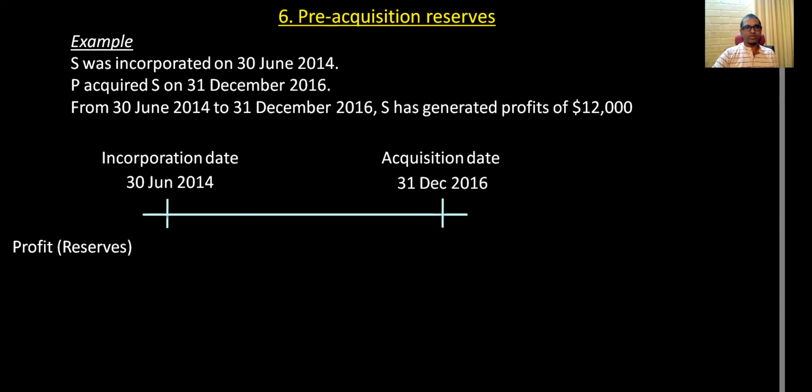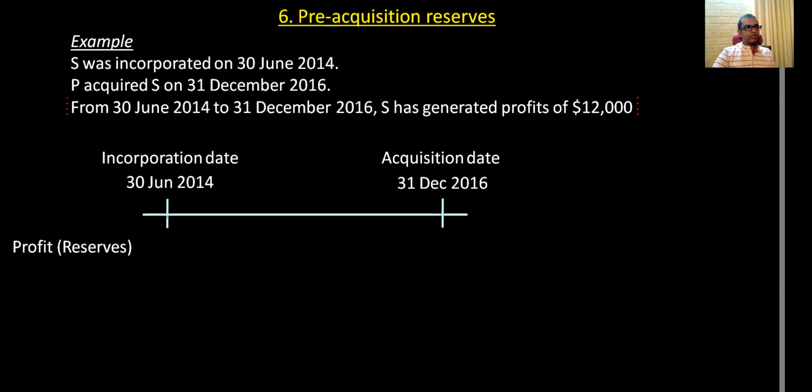I'm not going to talk about those things now, because when you come to the level of your education where you prepare consolidated financial statements, you already know what reserves are. Different reserves are there: revaluation reserves, retained earnings, general reserves, a lot of reserves. For simplicity, I'm taking profit as the reserve, in order to make it simple.